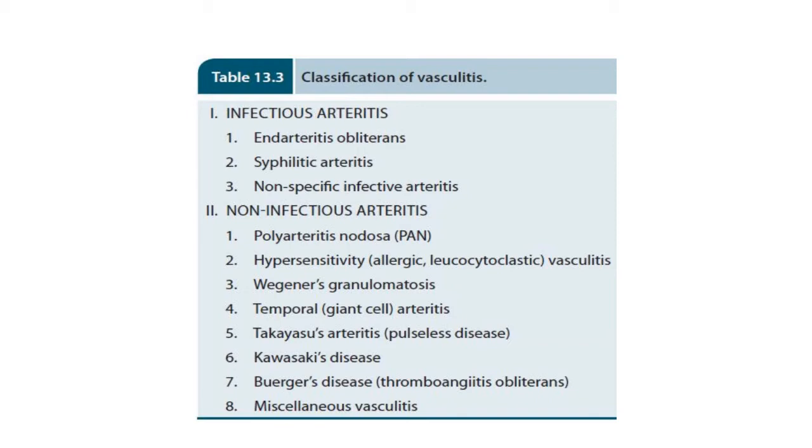And examples of non-infectious arteritis are polyarteritis nodosa, then hypersensitivity vasculitis also known as allergic vasculitis or leukocytoclastic vasculitis, then Wegener's granulomatosis, then temporal arteritis also known as giant cell arteritis, then Takayasu's arteritis also known as pulseless disease, then Kawasaki's disease, Buerger's disease also known as thromboangiitis obliterans.